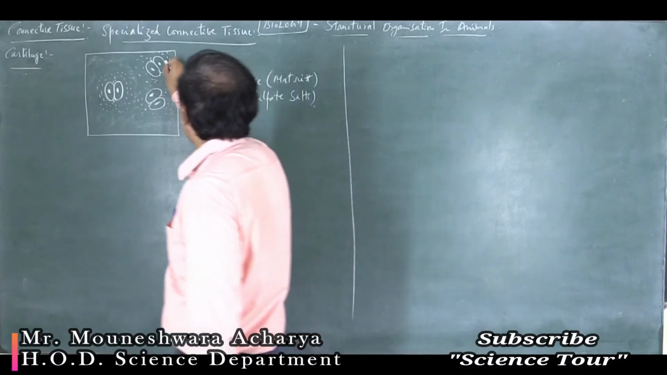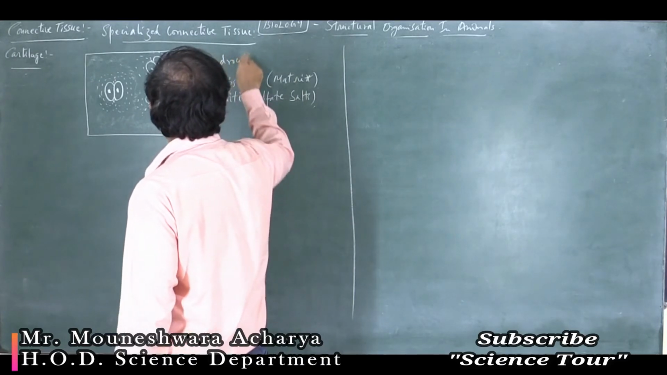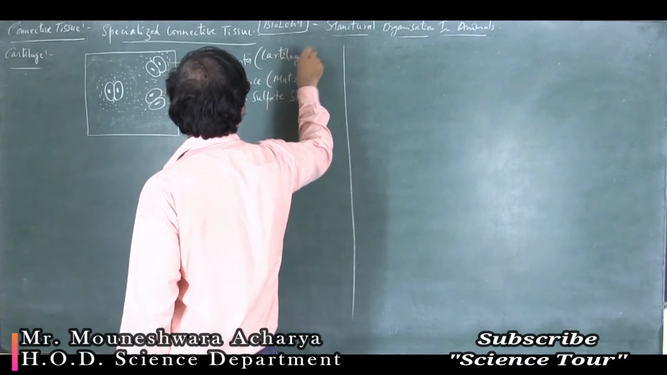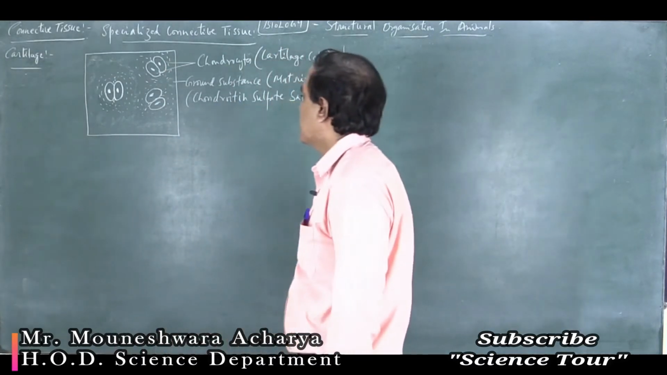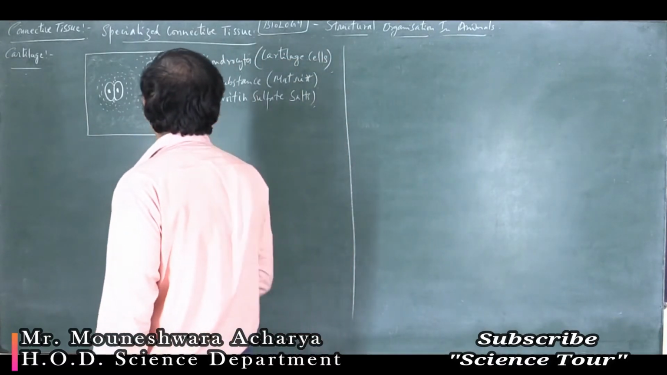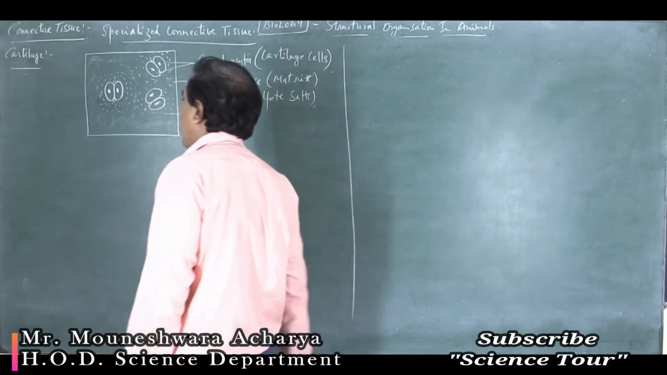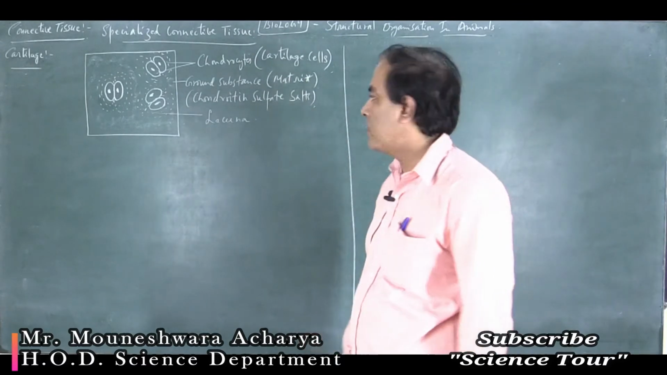So what are these? These are the chondrocytes or cartilage cells. So all these are embedded within the cavity. That cavity is called as lacuna. If it is only A, it is singular. If it is lacunae, AE, then it is plural.